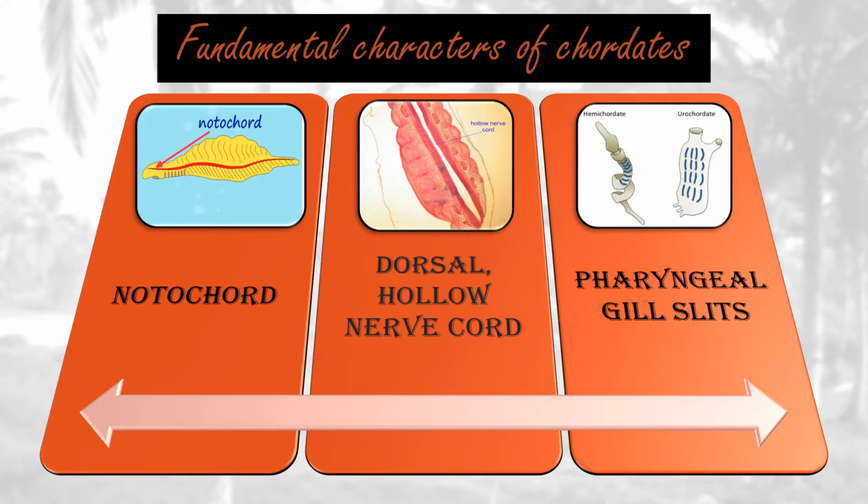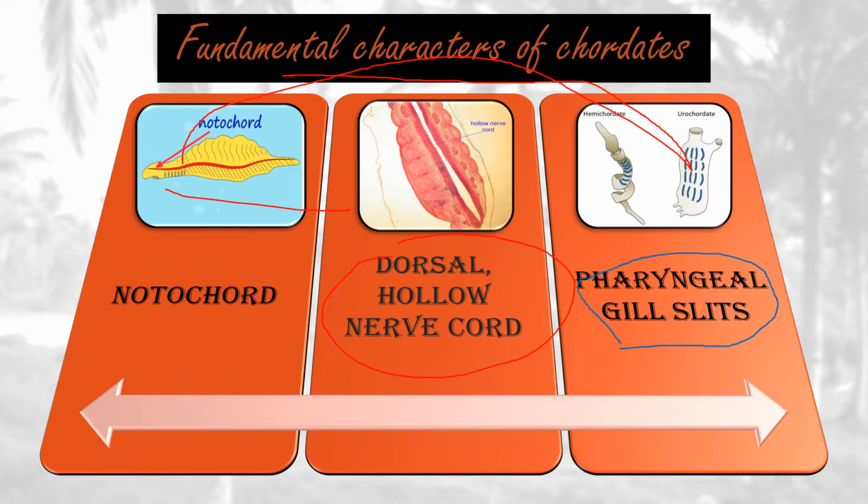So we move forward. There are three fundamental characters which define chordates. First is notochord, second is dorsal hollow nerve cord, and third is pharyngeal gill slits. If these three are present at any stage of life in an animal, then the animal will be classified under phylum Chordata.